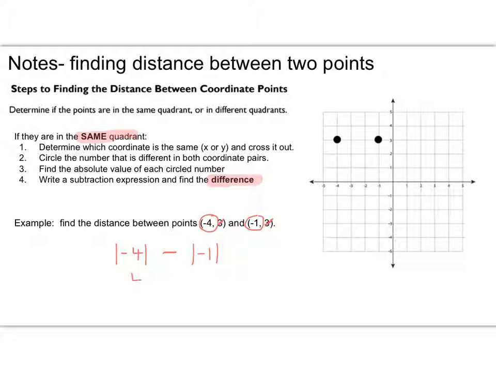So the -4 becomes 4, the -1 becomes 1, and the distance becomes 3. And of course you can see that that's the correct answer because we have 3 squares between our 2 points. And when you see a problem like that, you can probably just count the squares and get the answer.